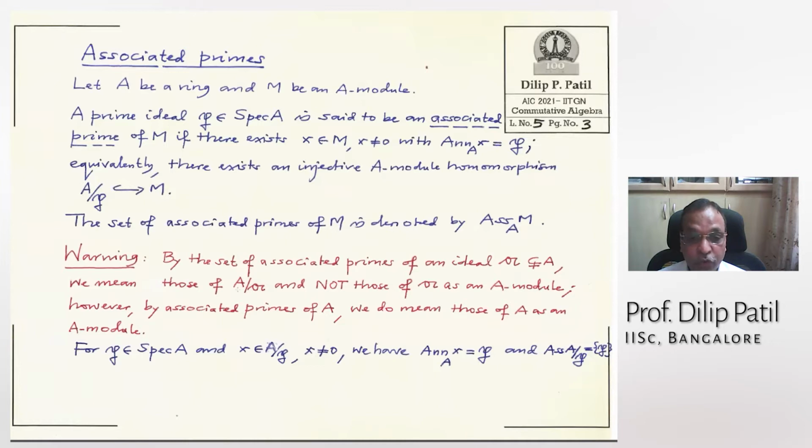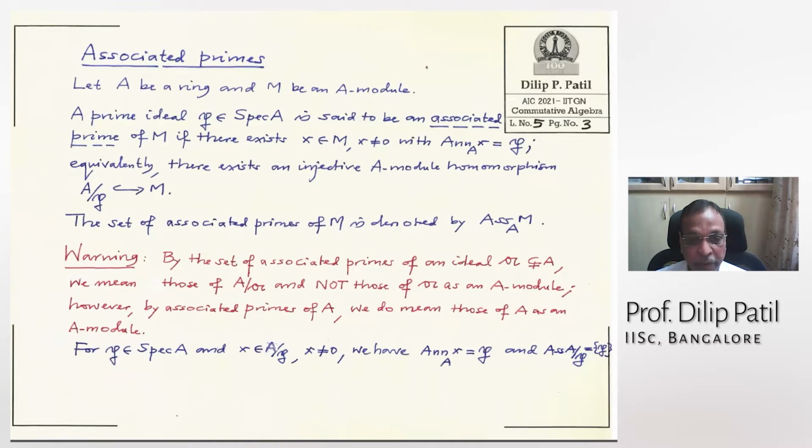However, when you say associated primes of A, then we do mean the associated primes of A as the A-module. So actually in the earlier sentence, we should really say associated primes of the ideal 0, but that is not how the language is used in the books.